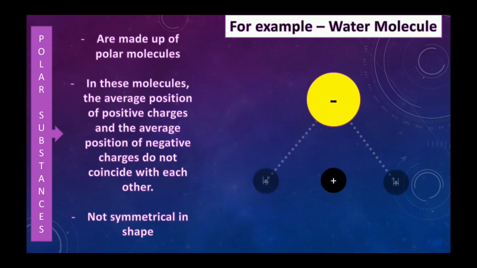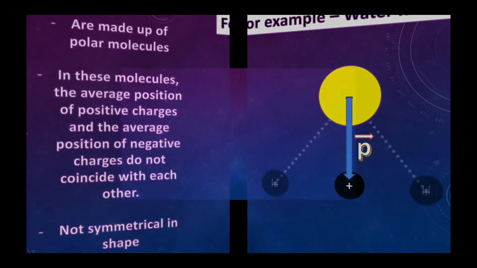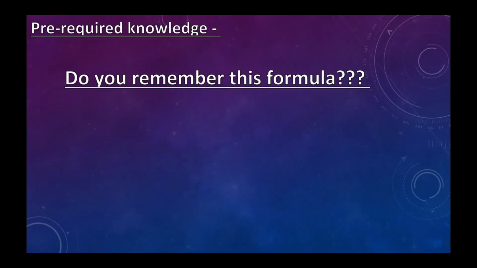Now as you can see, the average position of negative charge and average position of positive charge do not coincide, means they are not on the same point. So we can draw a dipole. Dipole starts from negative charge to positive charge. So we have a dipole moment. These types of molecules are called polar molecules.